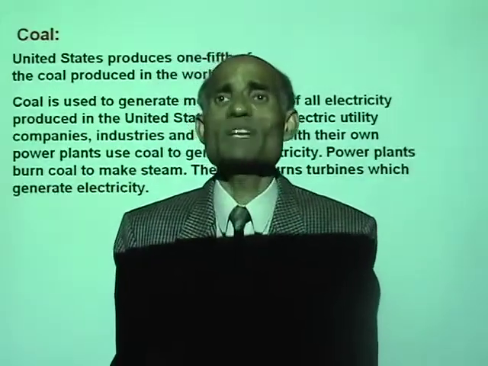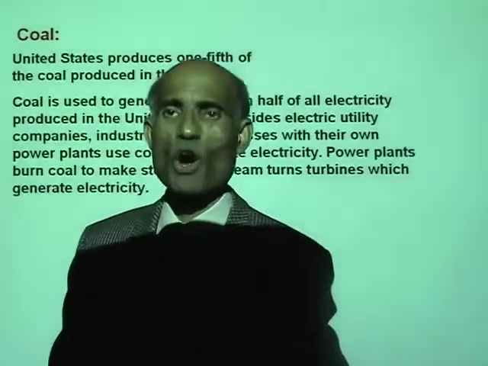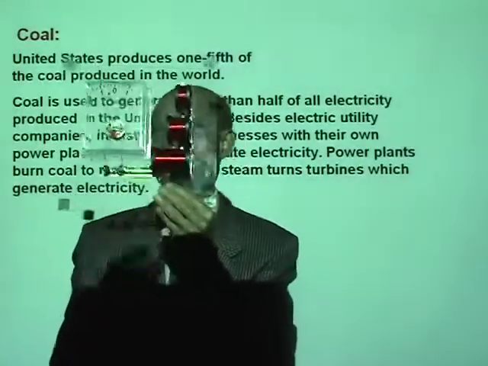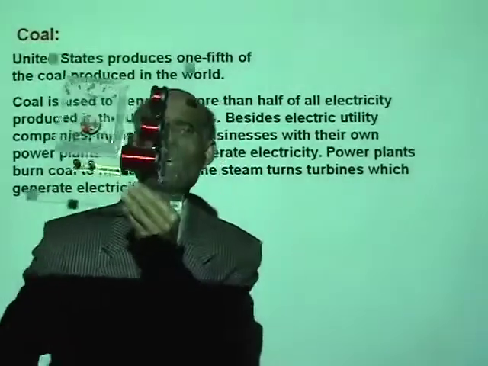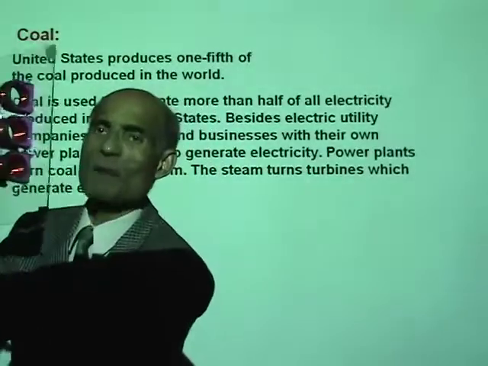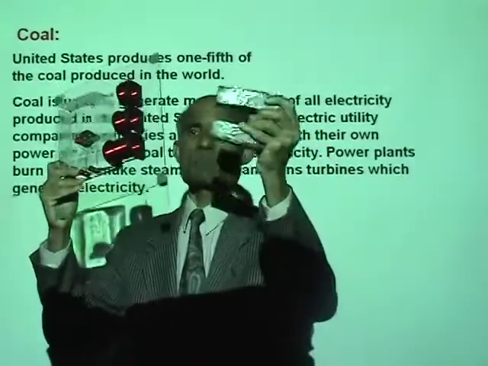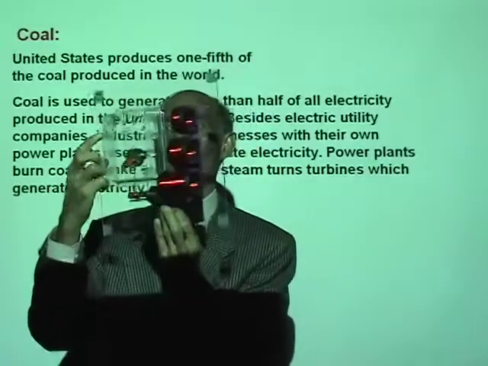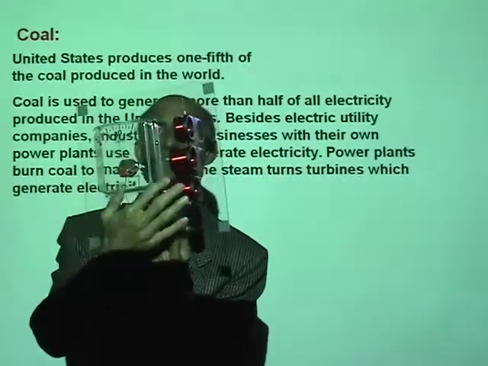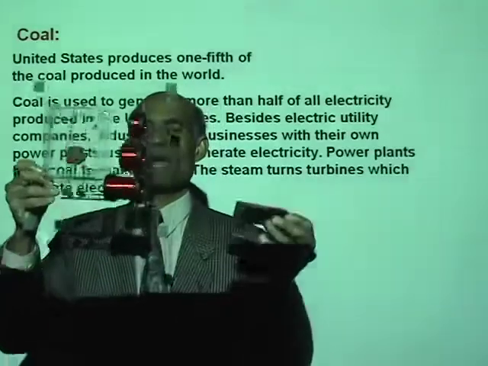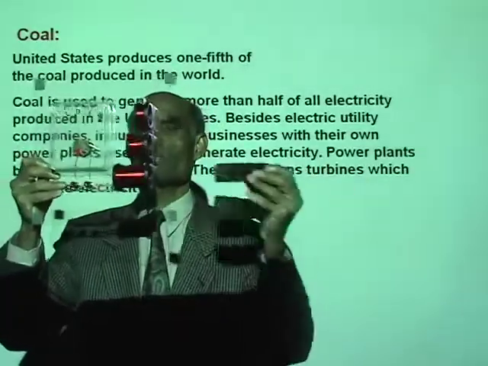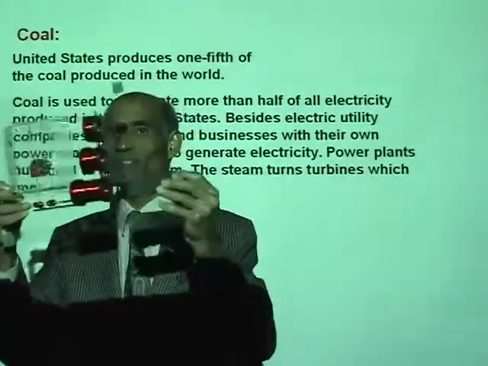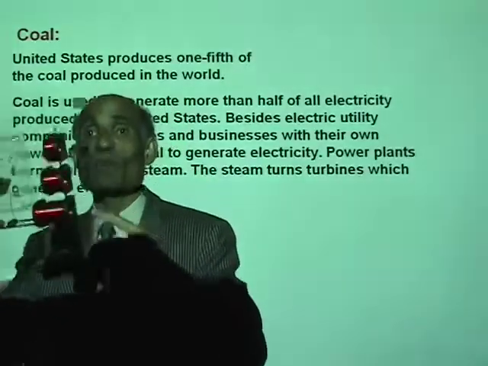Now, let me show you a small demo. I have a coil of wire over here. This is a coil of wire, and instead of rotating the coil of wire, I'm going to move a magnet. This is a magnet I'm holding. Now, watch what happens to the meter. This is a meter that will detect electricity flowing in this wire. See what happens when I move the magnet. Tell me what is happening. Well, this process produces an electric current.